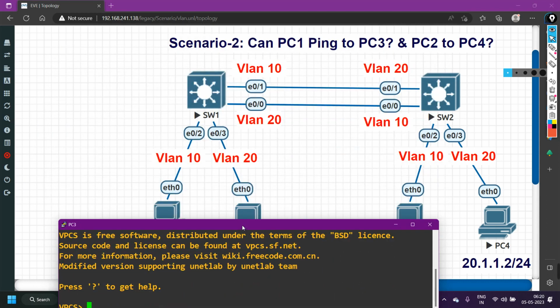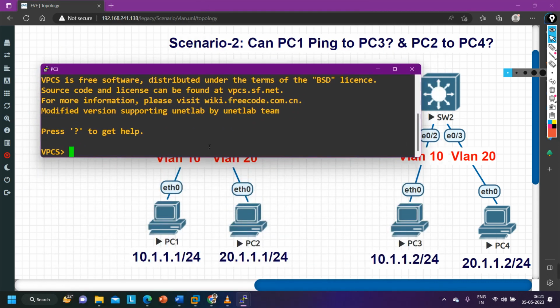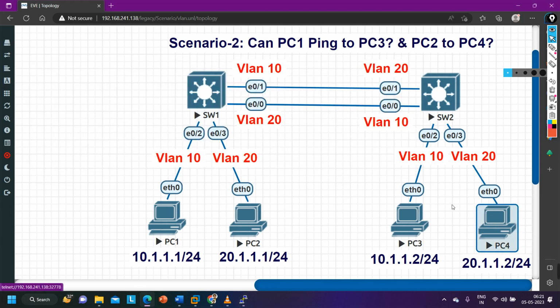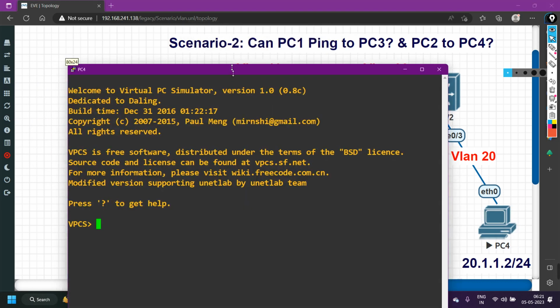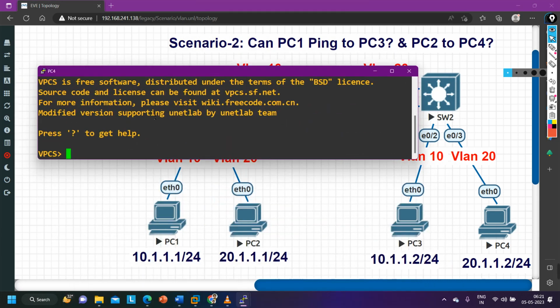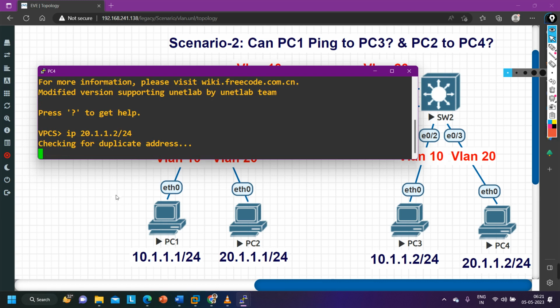If you are my paid student, then I hope it is clear to everyone, guys. If you are my paid student, that means the scenario is already clear to you, and I hope the explanation is also clear to you. 10.1.1.2/24, and on PC number 4 also I am going to configure the IP address. Actually, this video is for my paid students only who have received this question and who have requested me to make a video. So here also I have configured the IP address.